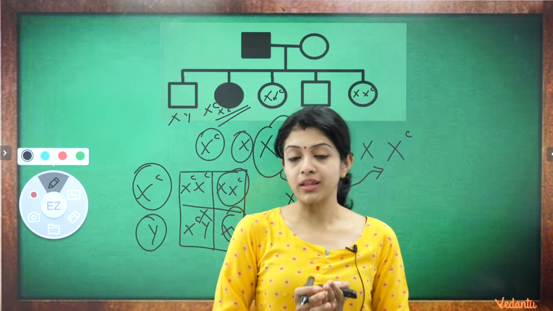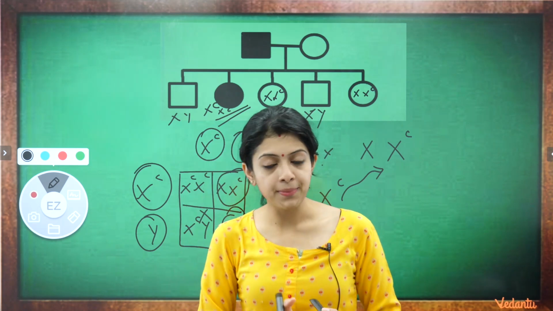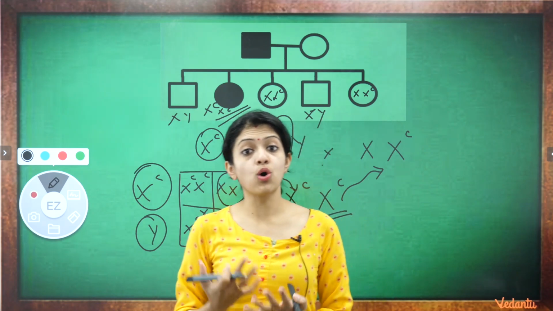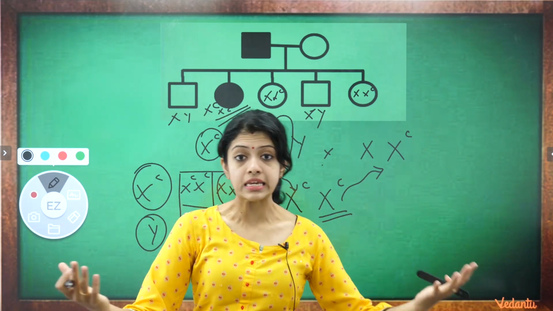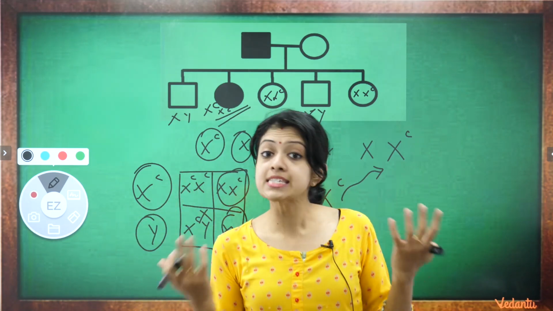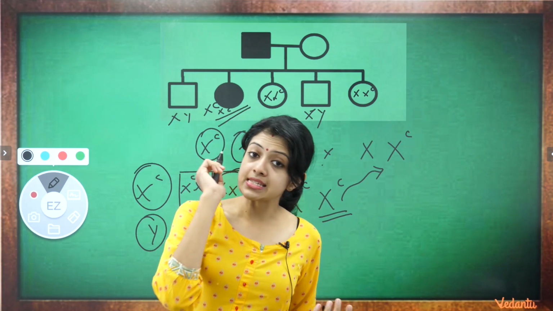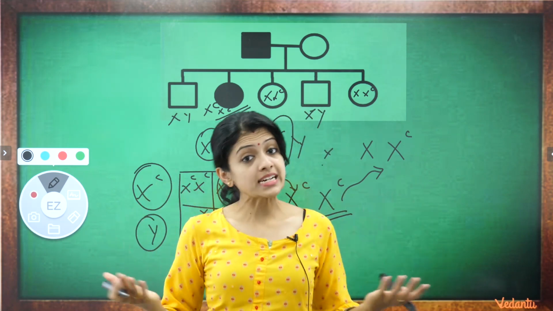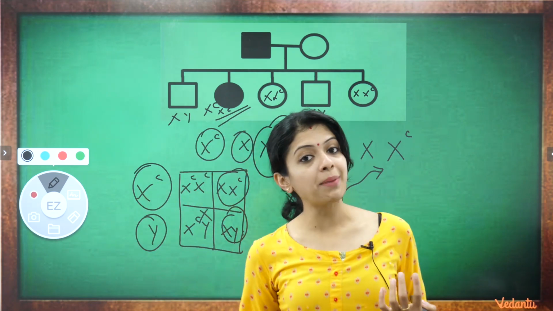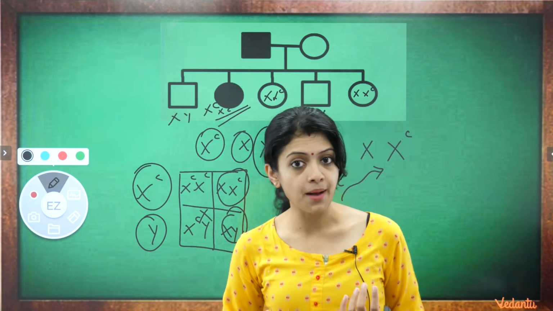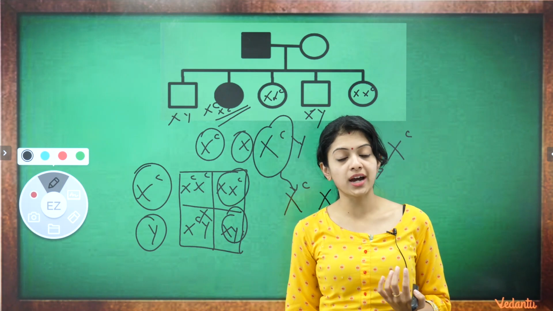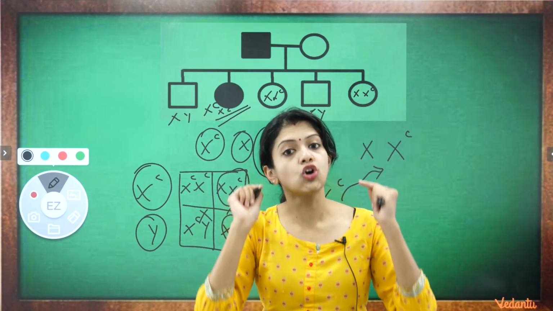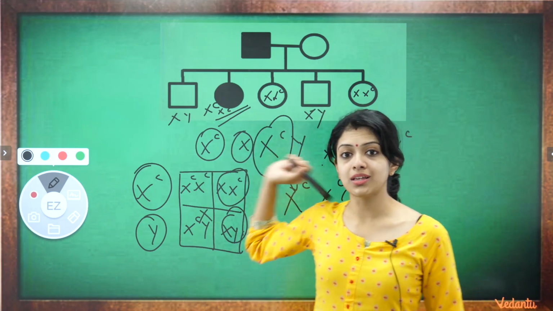The person can only give you information of whether his family members were normal or affected. How would a person ever know that a family member was a carrier? There's no chance, right? Because externally, they don't produce any symptoms. They just appear normal. The only thing is that they have one affected allele within their chromosomes, which externally cannot be visible. So if you are creating a pedigree chart from that kind of data, you can only make this sort of a pedigree chart. And it's only after you make the pedigree chart that you will have to work out using your logic and figure out who the carriers were.